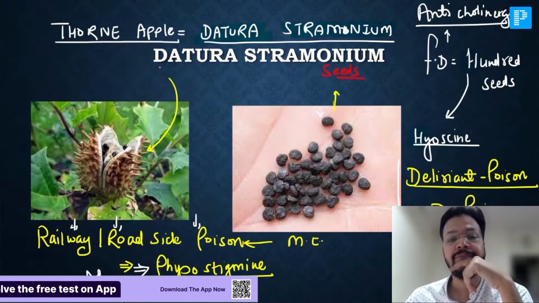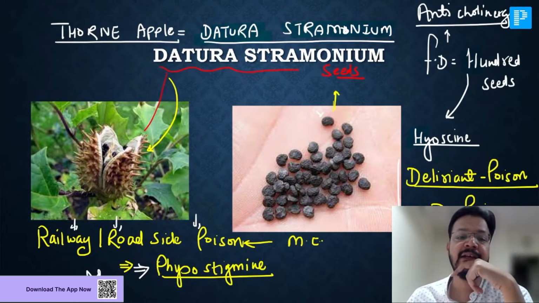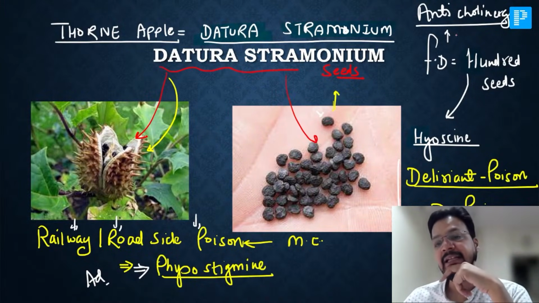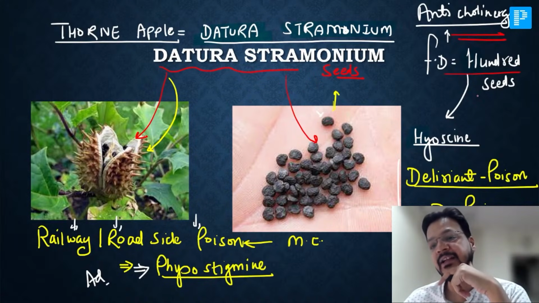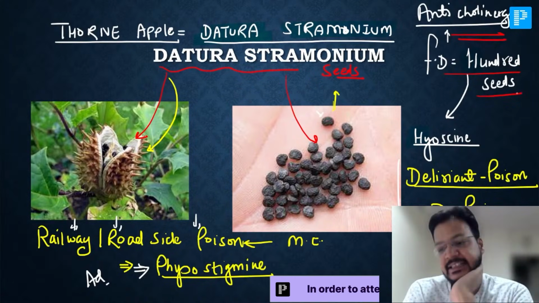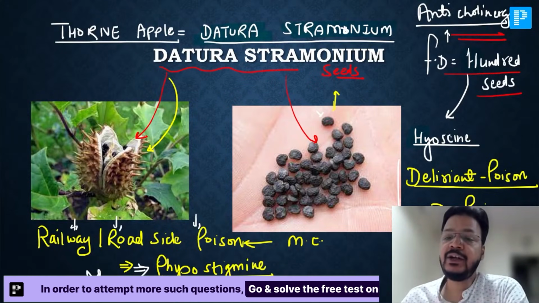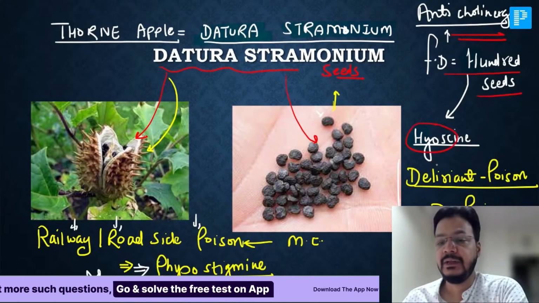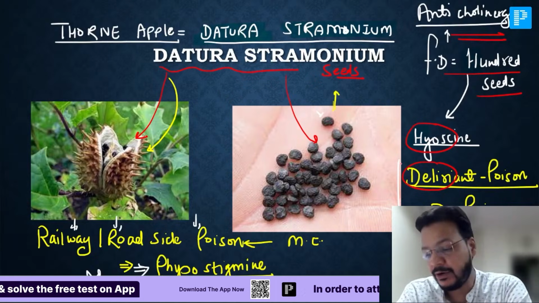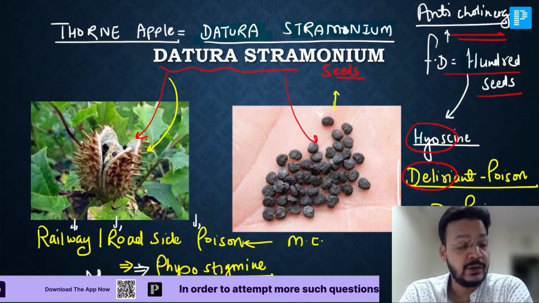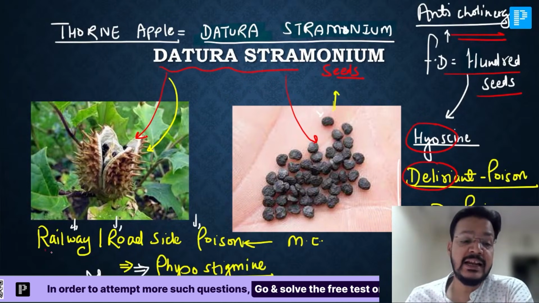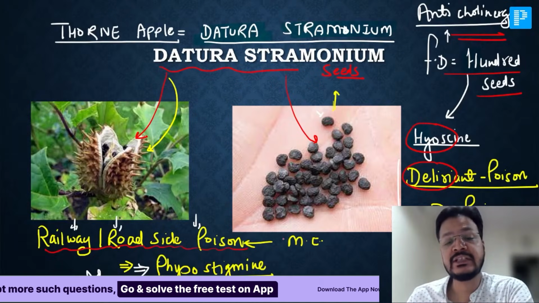This is Datura, Datura stramonium. Yes, these are Datura seeds. It is an anticholinergic plant and the fatal dose is 100 seeds. The main toxin is hyoscine and it is a delirium poison, my dear friend. It causes delirium. That's why it is used as a railway roadside poison.